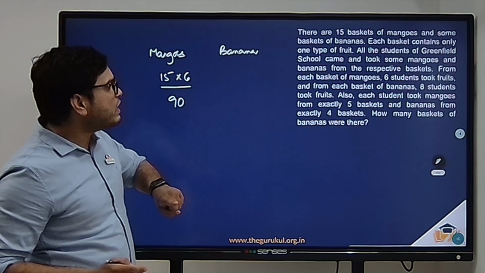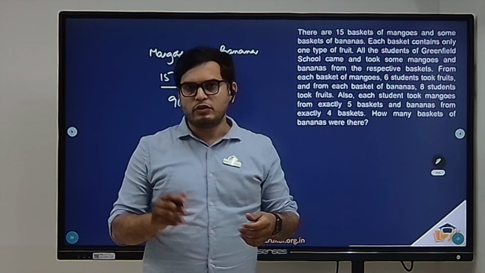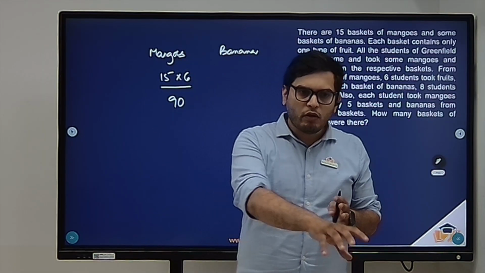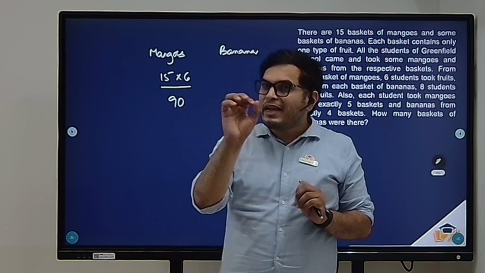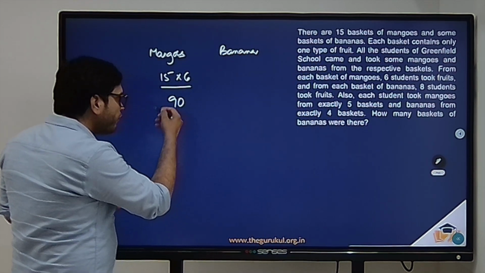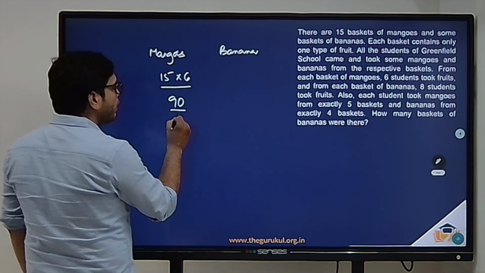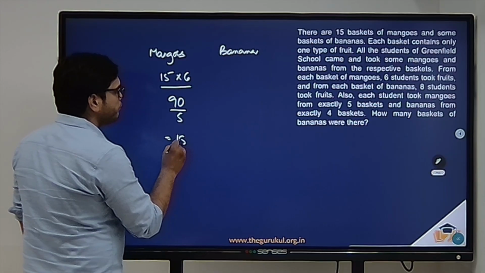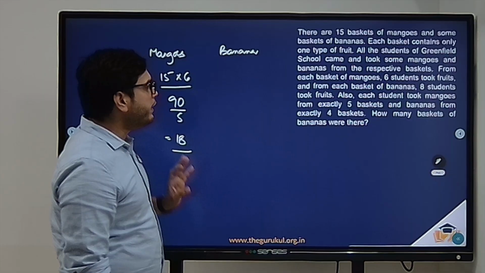It is also mentioned that each student took mangoes from exactly 5 baskets. So if there is a student, he will be going to basket 1, basket 2, basket 3, basket 4, and basket 5. So each student will be making 5 pickings. Now, if a total of 90 mangoes were picked and each student picks 5, what is the total number of students? 18. Clear? So there are a total of 18 students.